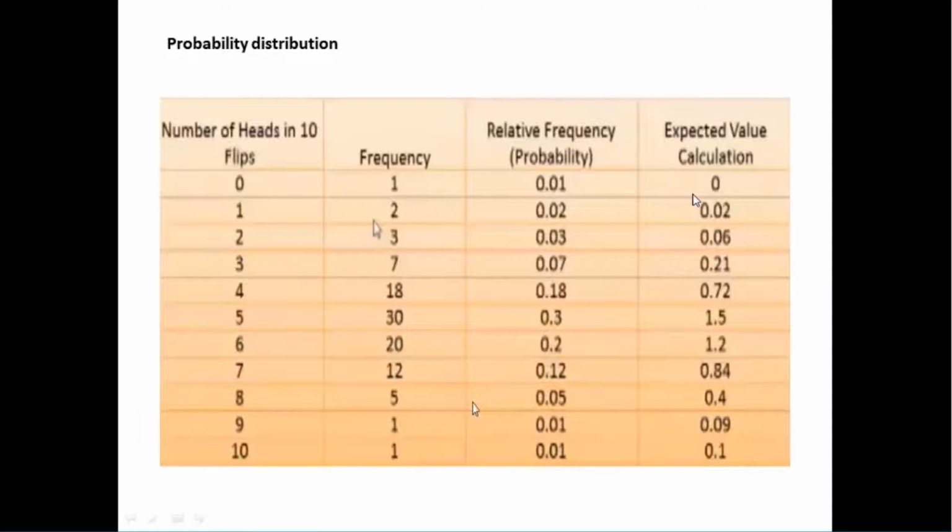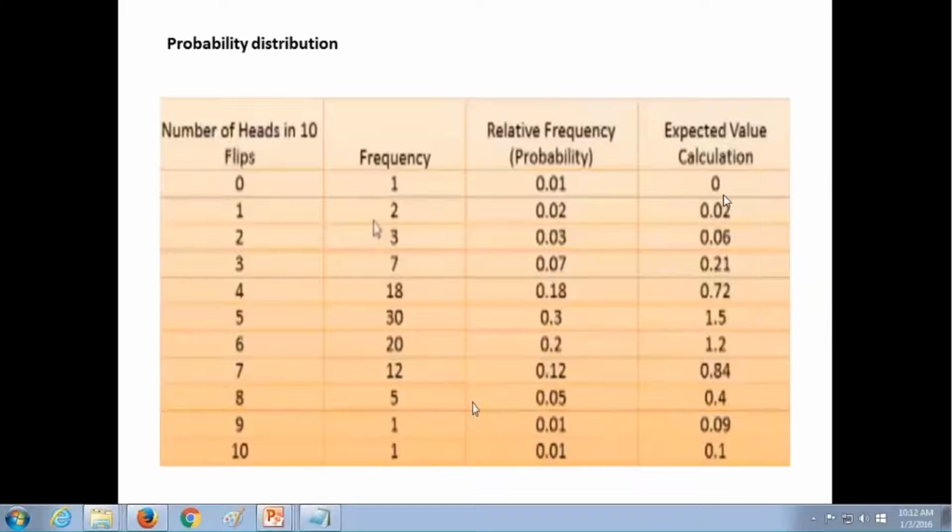So the method to calculate your expected value is nothing but your relative frequency into the number of heads. So if you're multiplying 0.01 into 0, it becomes 0. This is 0.02 into 1, it becomes 0.02. 0.03 into 2, it becomes 0.06. And if you are adding up all these values together, you get 5.14. So 5.14 is the expected value.